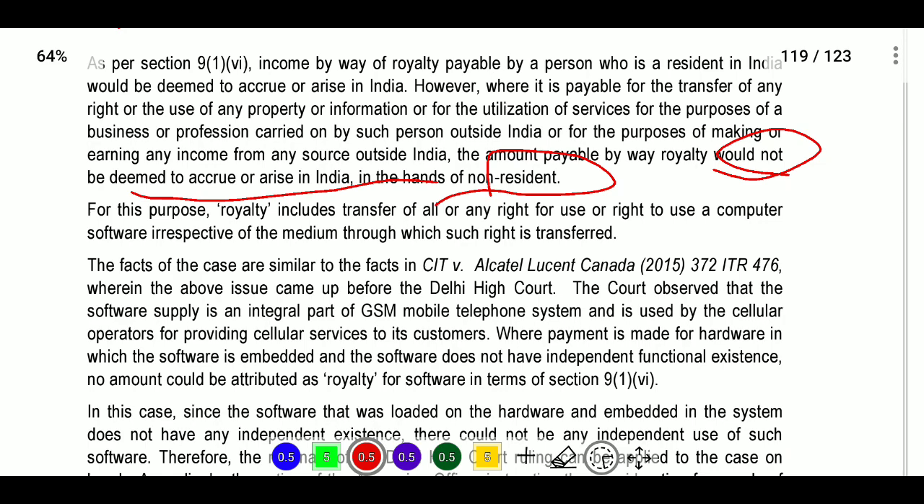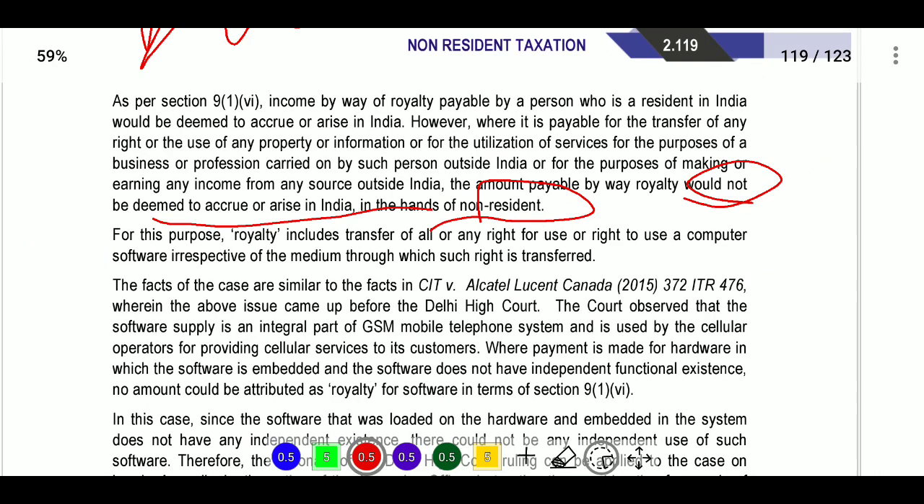Here what they have provided is that only the resident in India, and however the transfer of any right or use of property or information or utilization of services for the purpose of business or profession carried on by such person outside India, or for the purpose of earning any income from any source outside India, the amount payable by way of royalty would not be deemed to accrue or arise in India in the hands of a non-resident. Here royalty includes the transfer of all or any rights for use or right to use computer software irrespective of the medium through which such right is transferred. Only computer software will be treated as such.